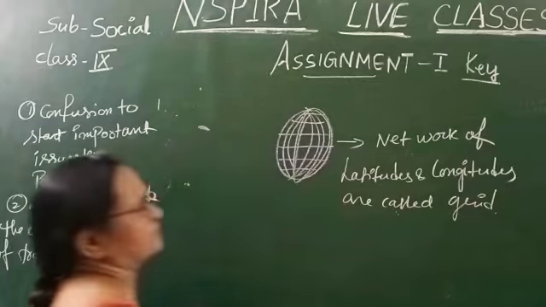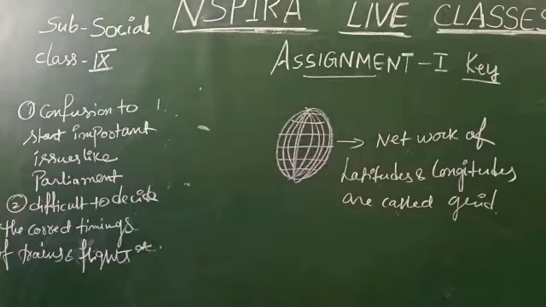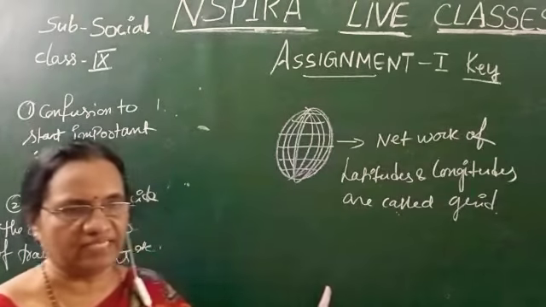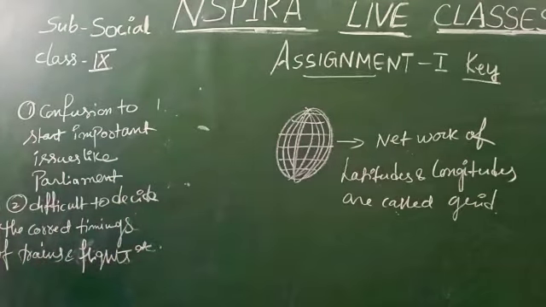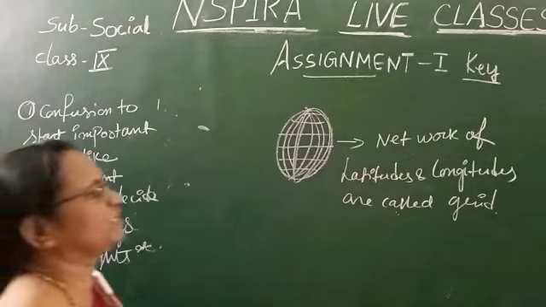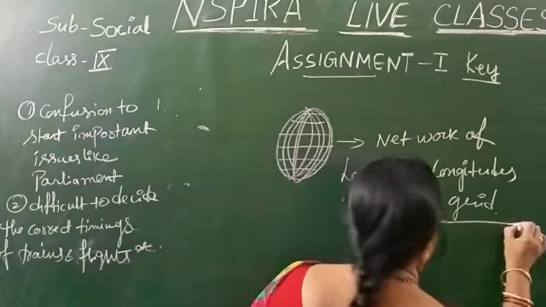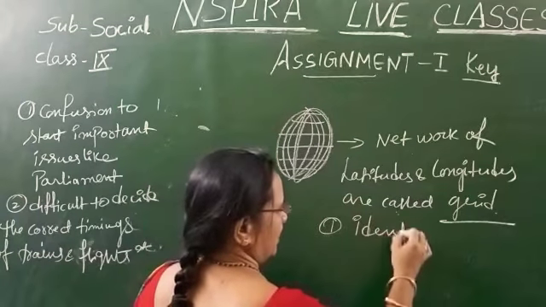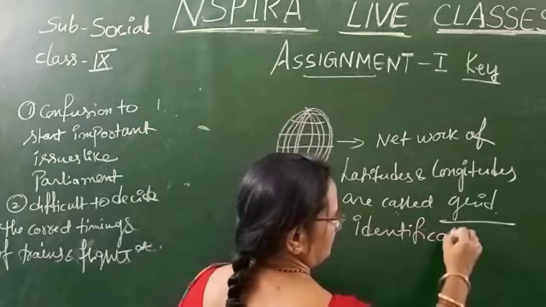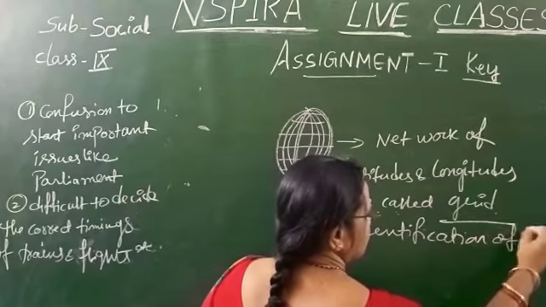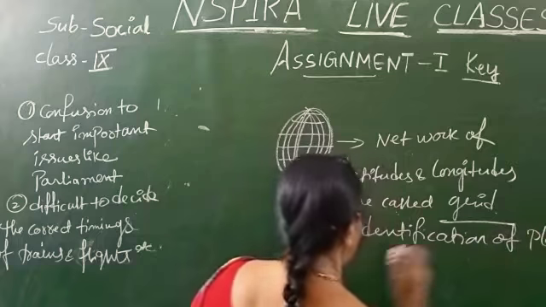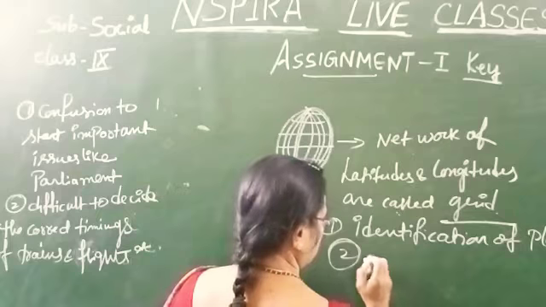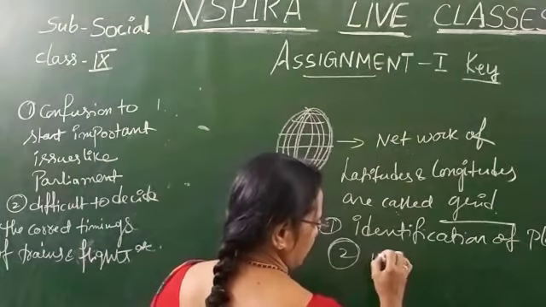What is the use of this grid? For identification of the places, where the places are located, and not only identification of the place, in which direction we have to move, that also we come to know with the help of this grid, children.